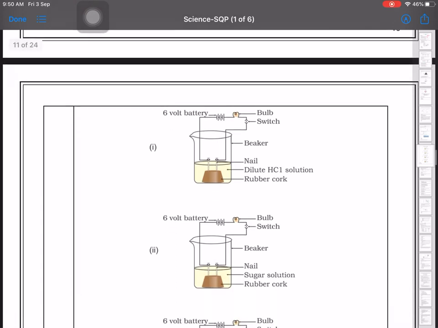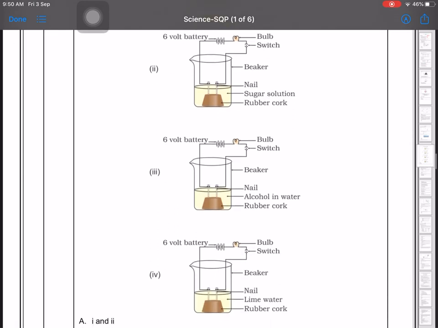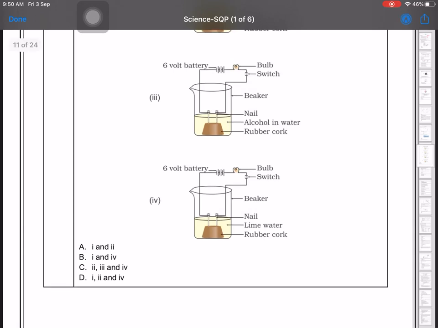Then in the second, you can say sugar solution will not conduct here, alcohol in water also will not, and lime water will. So in question number 30, first and fourth will be there, so it will be B option. Next is